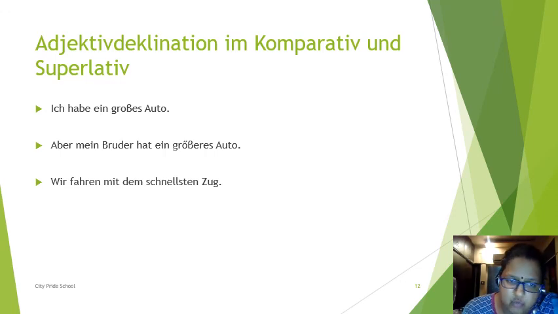Größer is the comparative form and as ein is used, if you remember, whenever ein is there are two options, er or es. Auto is neutral, so here es should be used. So whenever ein is there or whatever is the article, according to that you have to do the adjective endung. Now the third example is wir fahren mit dem schnellsten Zug. Here dem is given. We are traveling by the fastest train. So here an article is there. Even Zug is used. A noun is there.